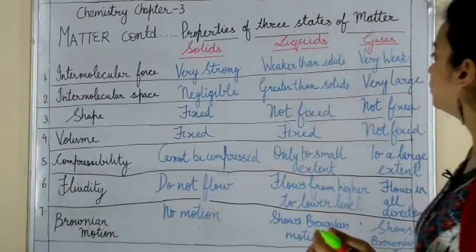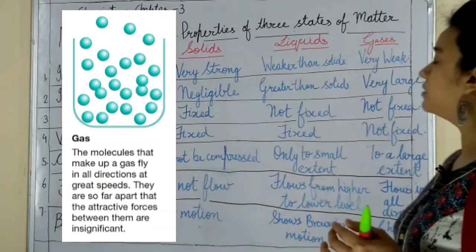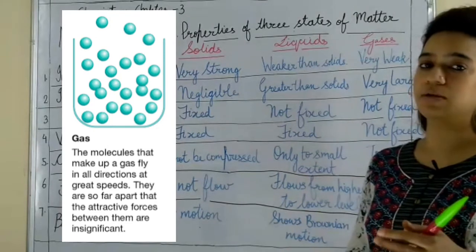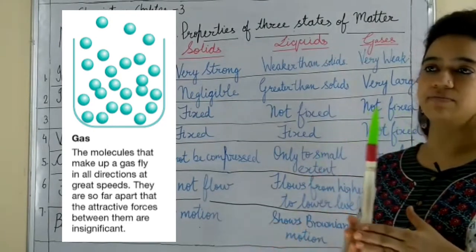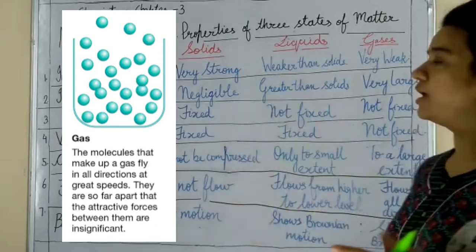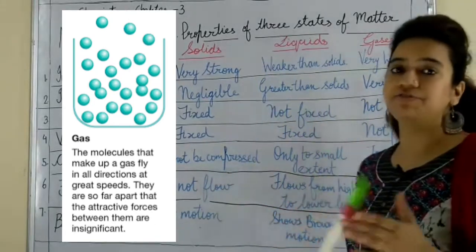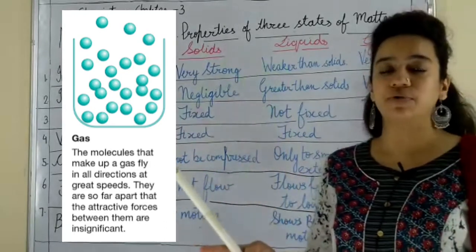Next we come to gases. Now gases, the particles have very weak intermolecular force. The particles are highly free. I mean, they can easily move in any direction, and the particles, that means the molecules of the gases, are relatively free. So they have very less force between them.